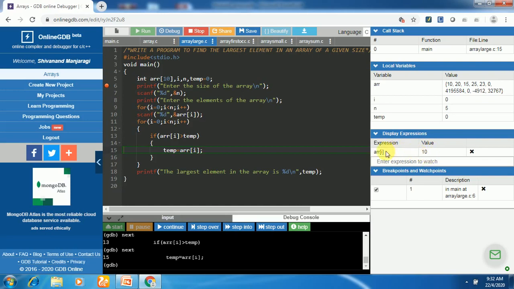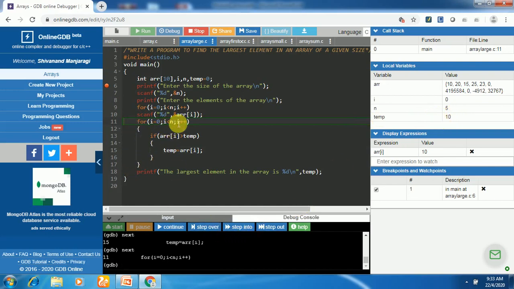Okay, temp is 10 here. Array of 5 is 10, so the condition is true here. Temp was 0. Array of 5, that is array of 0, the first element 10, is greater than temp. The condition is true here, so temp becomes array of 5, that is array of 0. So we got temp is equal to 10 here.